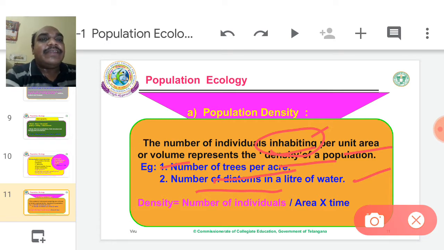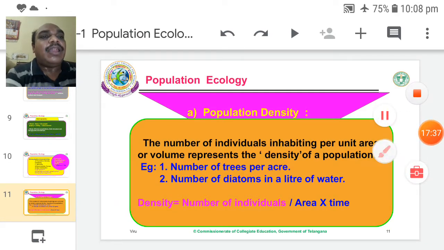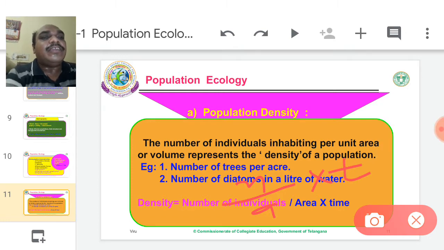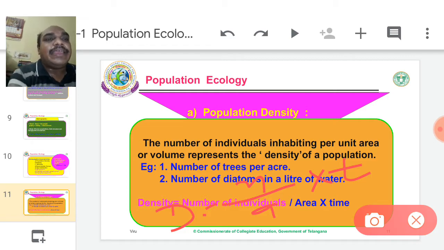So the principle is density is equal to number of individuals by area into time. Number of individuals is indicated by small n. By area, A, into unit time, small t. So density D is equal to n by A into t.